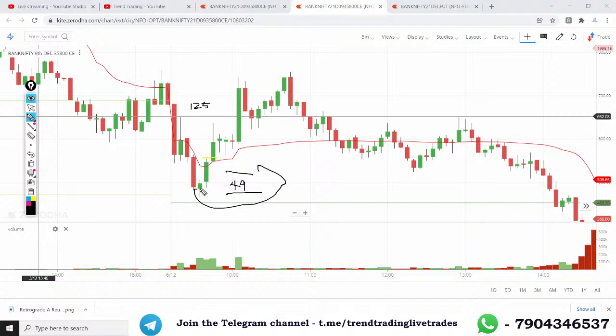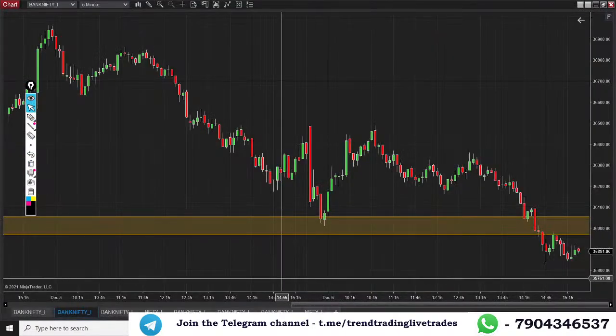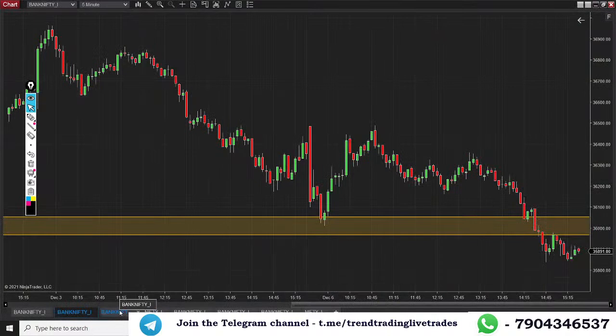This is the option, I'm telling you. Here we got our target triggered. Here was the entry in the option. If you took it in future, it is a straightforward 130 to 150 points. As I already mentioned in all my videos, I trade in the money option. So here I managed to get 125 points for a stop loss of 49 points. This was today's trade as per the level shared yesterday.